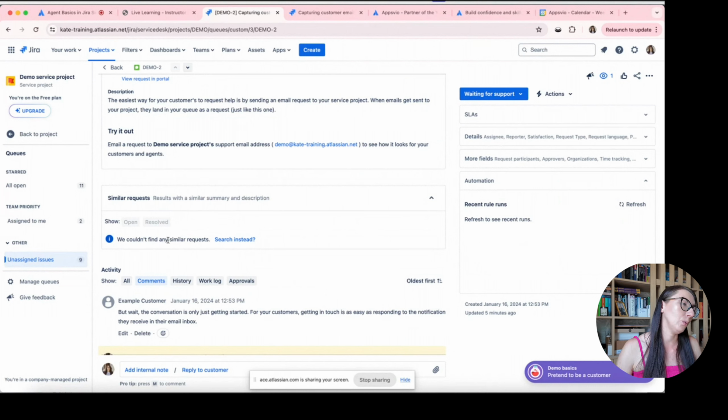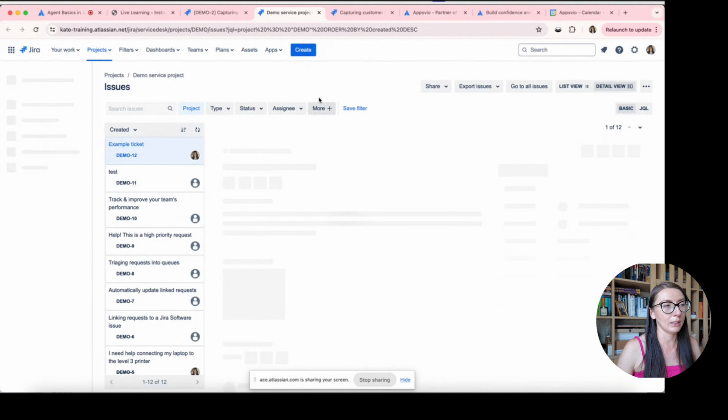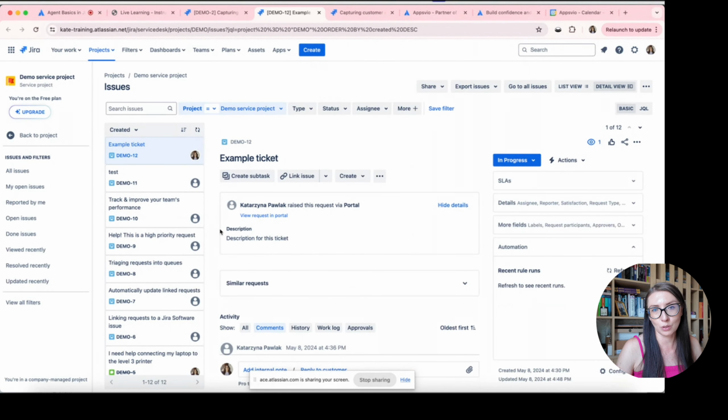In this case, you can see that we have information that no similar requests were found, but I can also search instead, and we are redirected to the issue navigator, which we know.